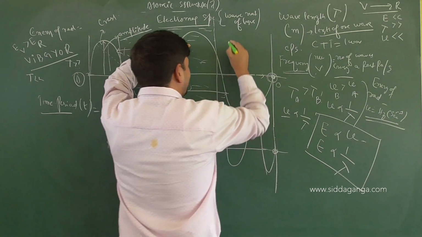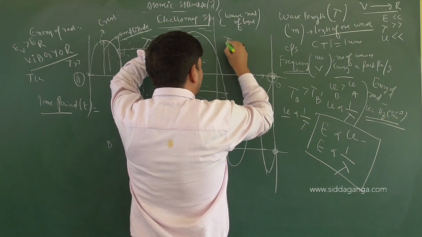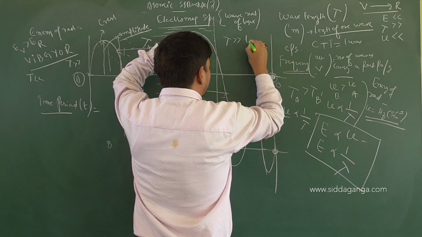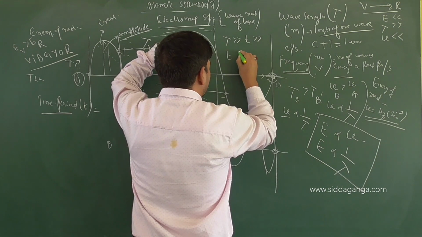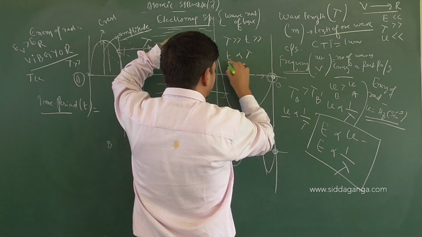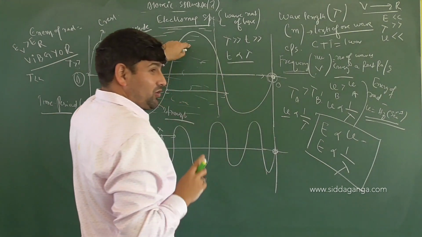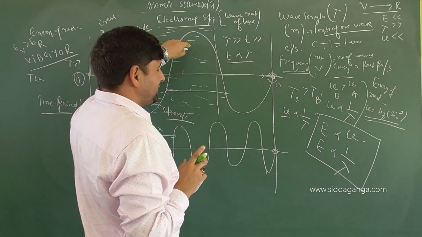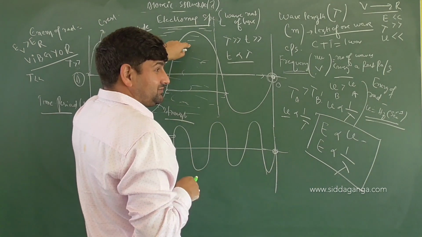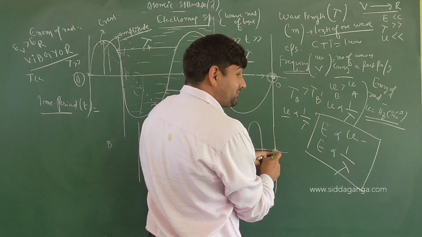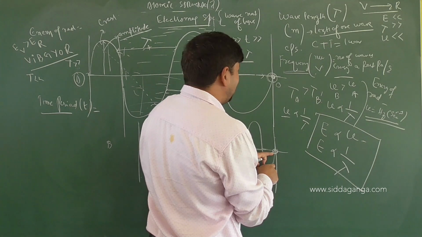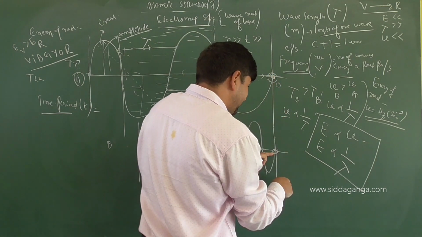So when wavelength is more, time period will also be more. That means time period is directly proportional to wavelength. Is it clear? What about frequency? If frequency of the wave is more, that means wavelength is less. That means time period will also be less.